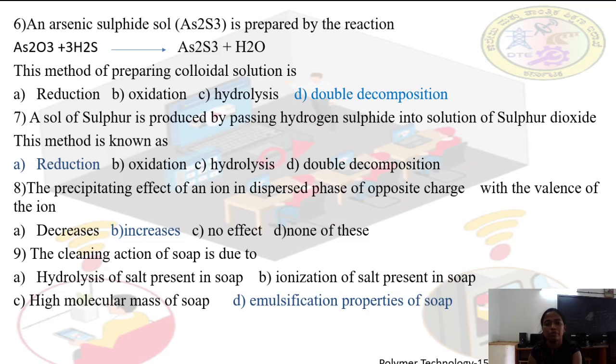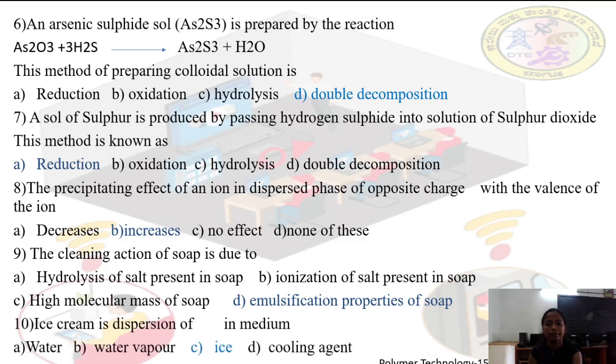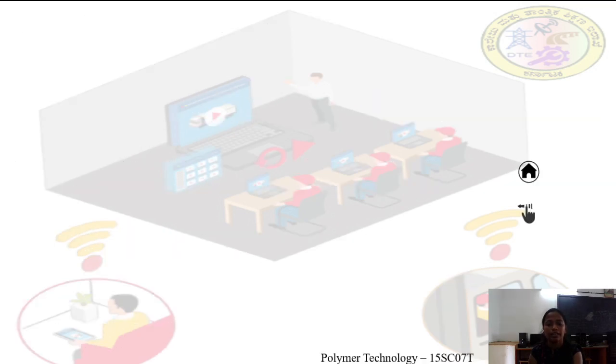Emulsification properties of soap. Ice cream is a disperse phase of dash in a medium: A water, B water vapor, C ice, D cooling agent. Correct answer is C, ice.